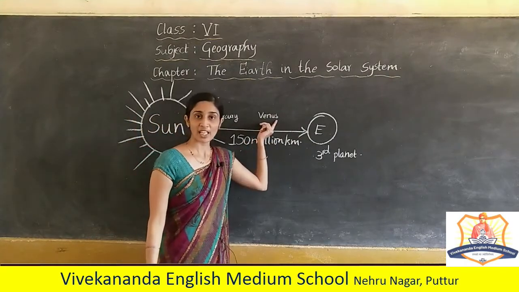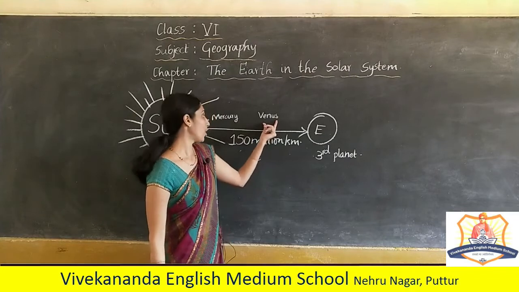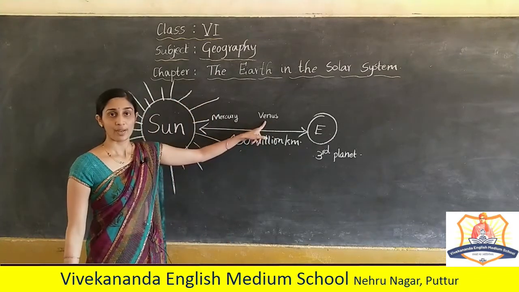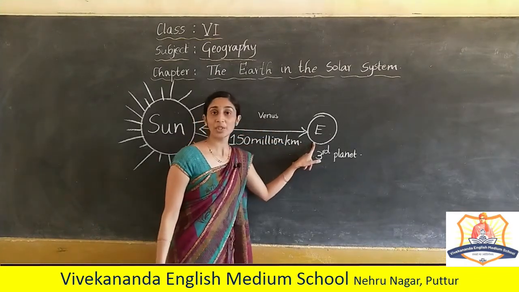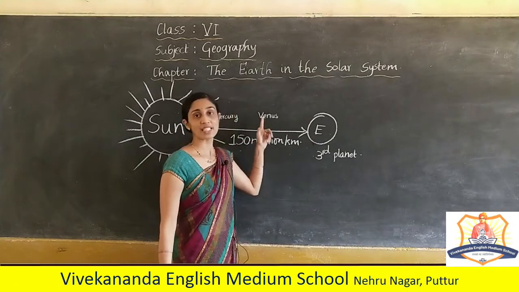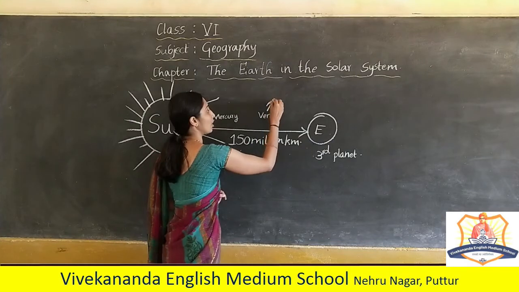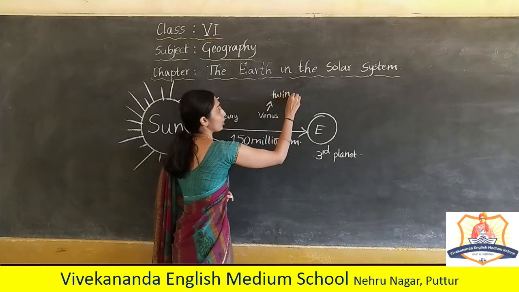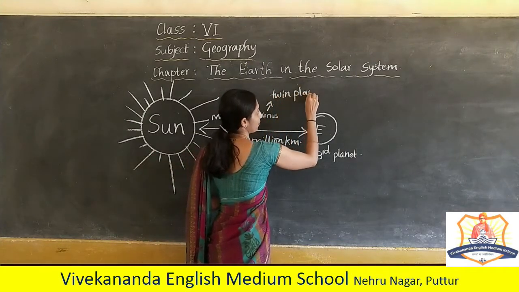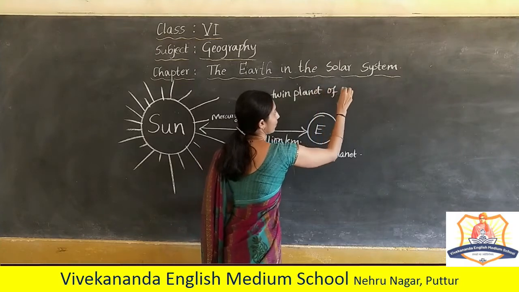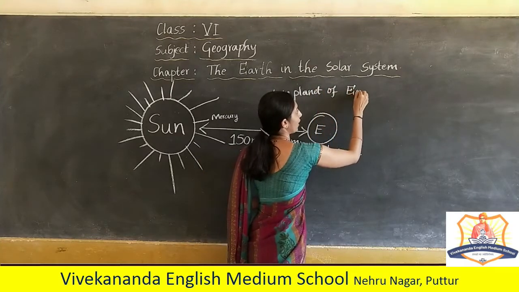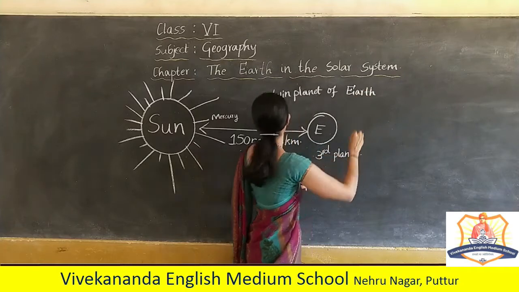Why it is called as twin of the earth? Because its shape is similar to the earth. Its shape and size is similar to the earth. Hence Venus is called twin planet of earth. Twin planet of earth is Venus.